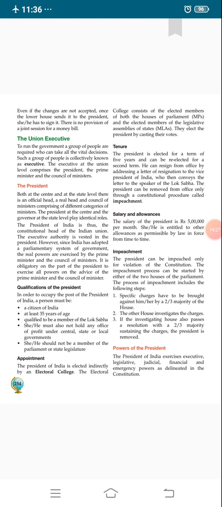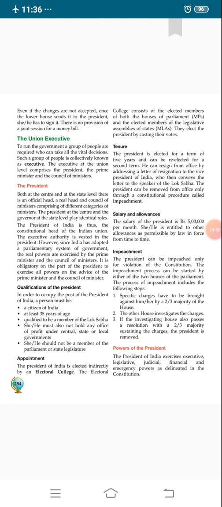Now we will discuss the union executive. To run the government, a group of people is required who can take all the vital decisions. It means in our government there is a group of many people who take decisions for the better development of our country. Such a group of people is collectively known as the executive.